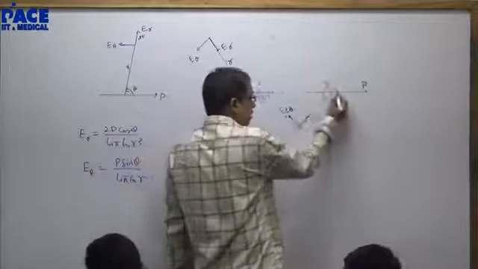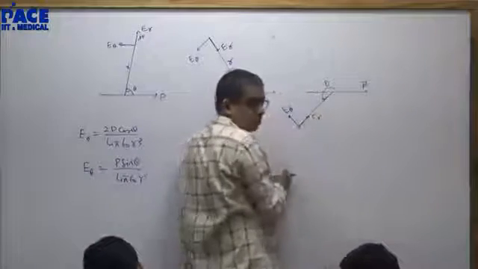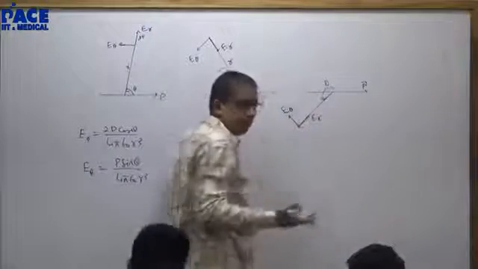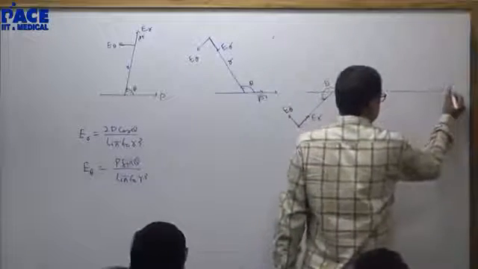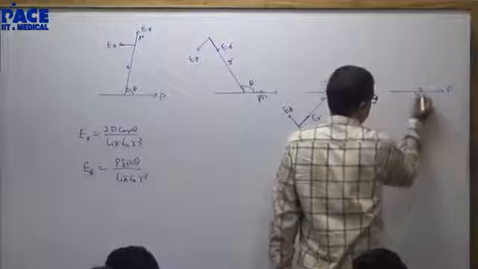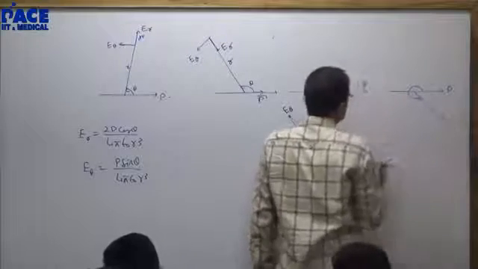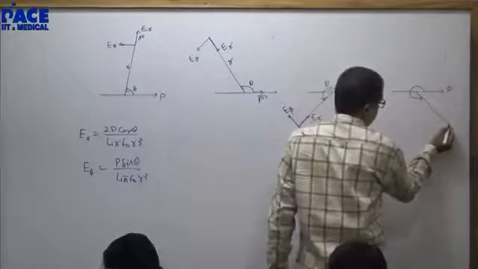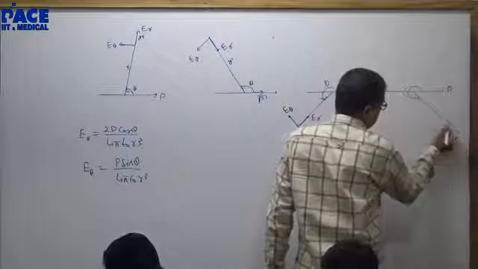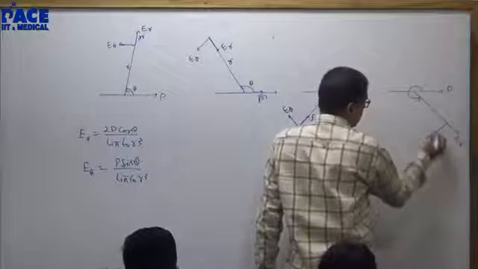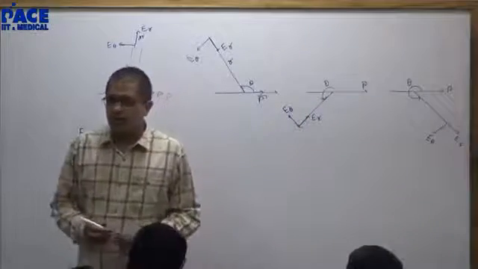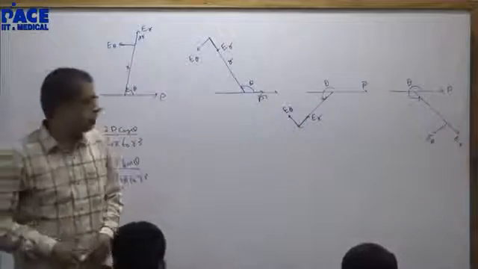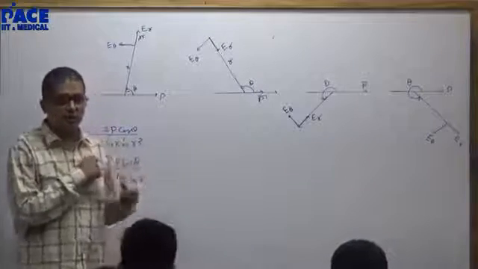Here theta is anti-clockwise, E theta is clockwise. ER is negative. Last quadrant: cos will be positive. ER will be outwards. But E theta will be clockwise, trying to decrease the value of theta. All the four quadrants, direction of ER and E theta, are they clear?